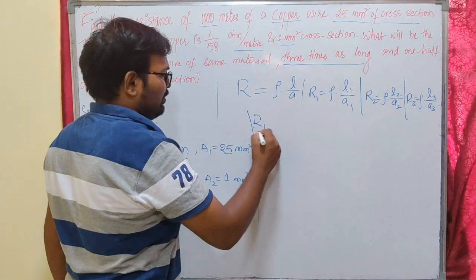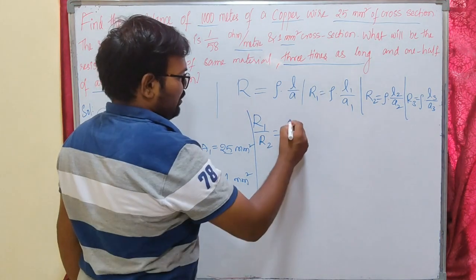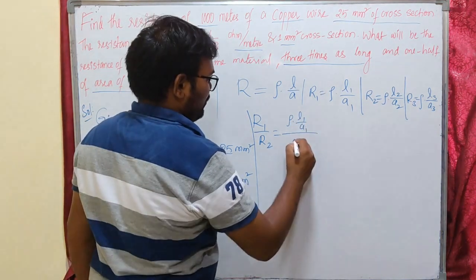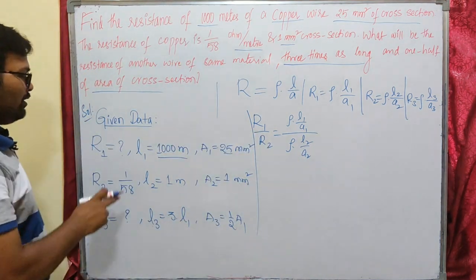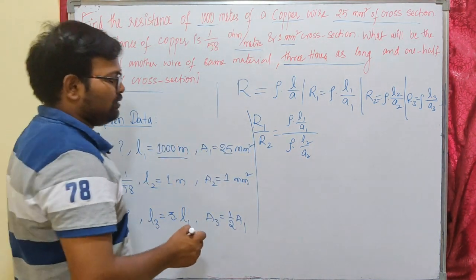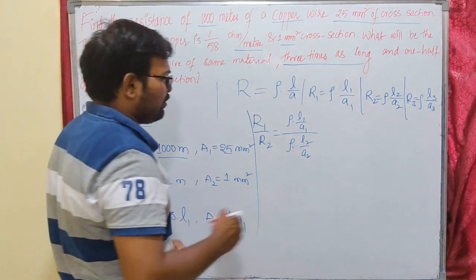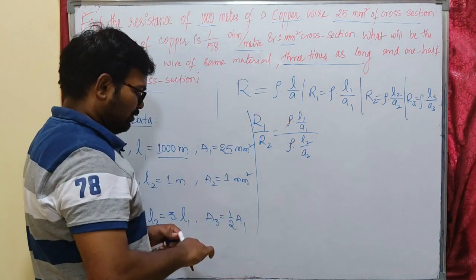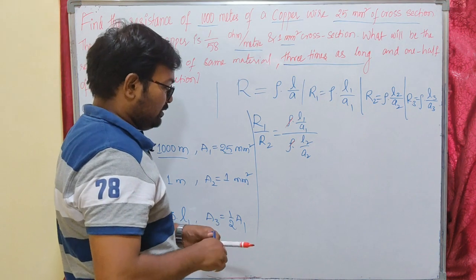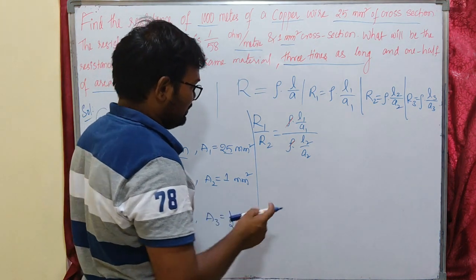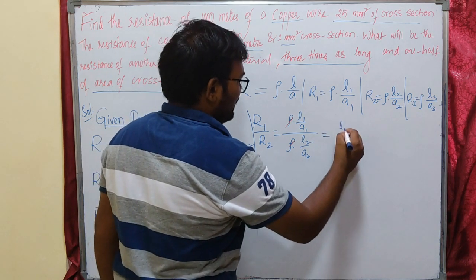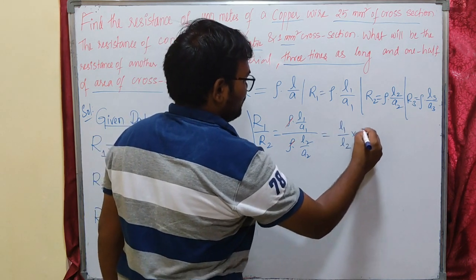R1 by R2 is rho times L1 by A1 divided by rho times L2 by A2. Let us substitute the values of L1, A1. Here rho cancels, because rho is common on both as it is the same material. So we are left with L1 by L2 into A2 by A1.